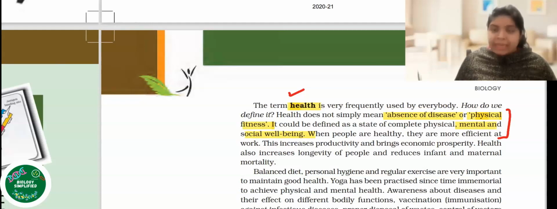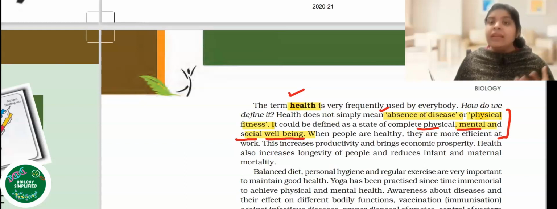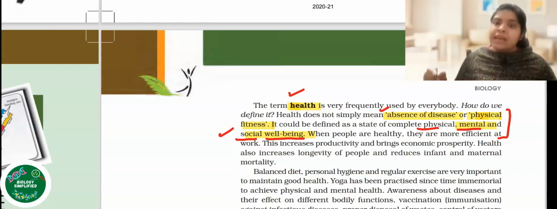So, how do we define health? We can say absence of a disease is being healthy, or we can also say a complete state of physical, mental and social well being of a person. हर इंसान जो फिजिकली फिट है, मेंटली हेल्दी है, या फिर सोशली अच्छे से बिहेव करता है, then we call that person to be healthy. So we have to include all the three aspects: physical, mental and social well-being of a person is called health.